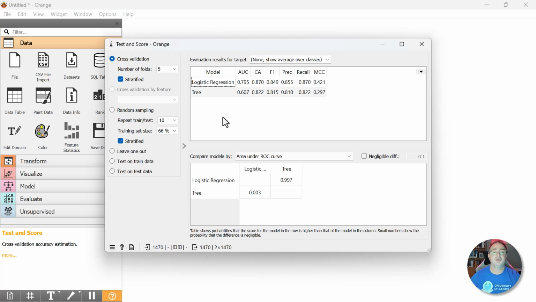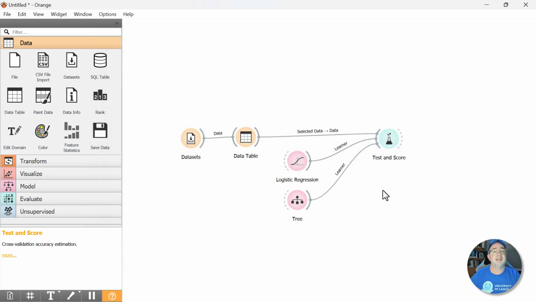See how easy this is to do? It is so crazy easy and very visual. You can see what's going on. So here we can see that Logistic Regression did quite a bit better than the tree when it made predictions in the machine learning training and prediction process. We can just keep going. Let's just go crazy. Like I told you, here we're just giving Orange a test run. So let's just do really bad machine learning and data science and just connect a bunch of stuff and just have some fun, all right?